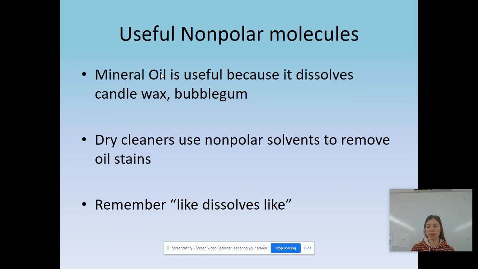Like dissolves like, this is exactly why when you wash your clothes, for certain stains you have to use certain things in order to get them out. First of all, detergent is the main thing because it's oil based, it's nonpolar, but there are also some other stains that you can get out with certain substances.